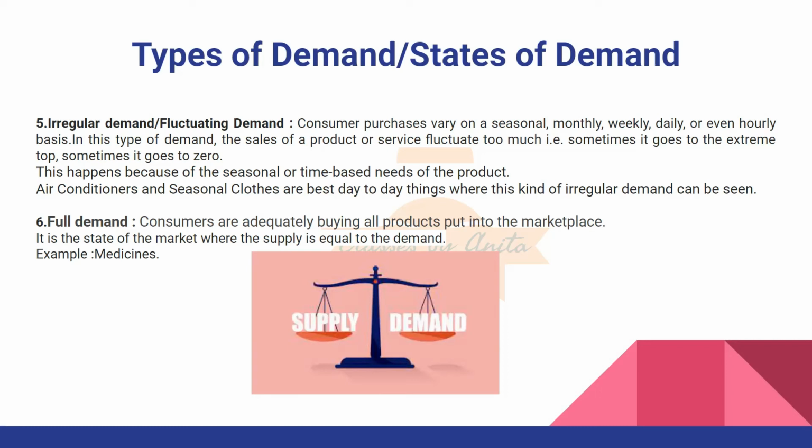Now the next is full demand. Consumers are adequately buying all products put into the marketplace, and it is the state of the market where the supply is equal to the demand. So full demand हमारे पास वो सिनेरियो होता है where the supply is equal to the demand, जहां पर हम कस्टमर का जितना भी रिक्वायरमेंट है वो हम फुलफिल कर पा रहे हैं and there is no wastage of the product and there is no over production of the product. Whatever we have produced is fully consumed in the market.